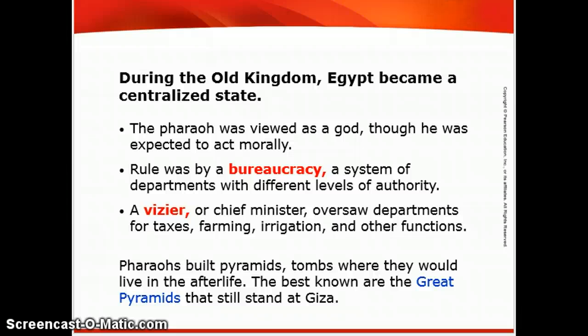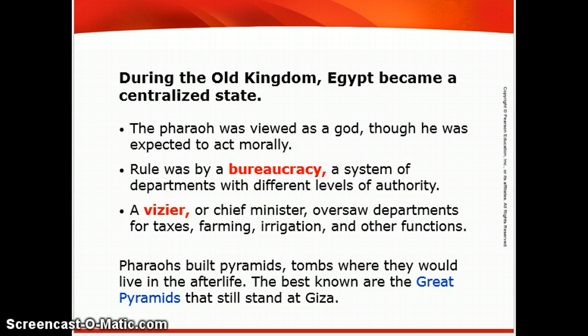there was a combination of organized government where the pharaoh is the head, but also religion. They were a polytheistic people, and we will talk about their gods more when we get to section 4. The pharaoh was expected to act morally, meaning he had to do what was right for his people. He ruled by bureaucracy, a system of departments with different levels of authority in the government, and his chief minister was considered a vizier. He oversaw departments for taxes, farming, irrigation, and other functions, so they truly had an organized government.